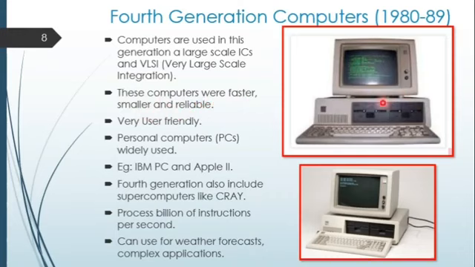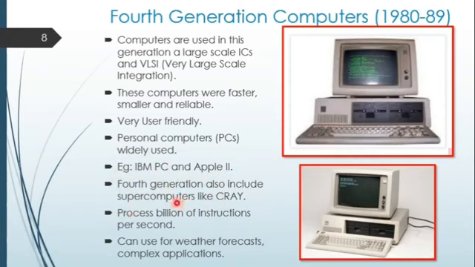You are watching on this picture, these are the fourth generation computers. Here is a monitor, this is CPU, this is keyboard, and it is user friendly. We can use it easily and make a program in a higher level language, and convert it into an output. Personal computers, PCs, are widely used. For example, IBM PC and Apple II were examples of fourth generation computers.